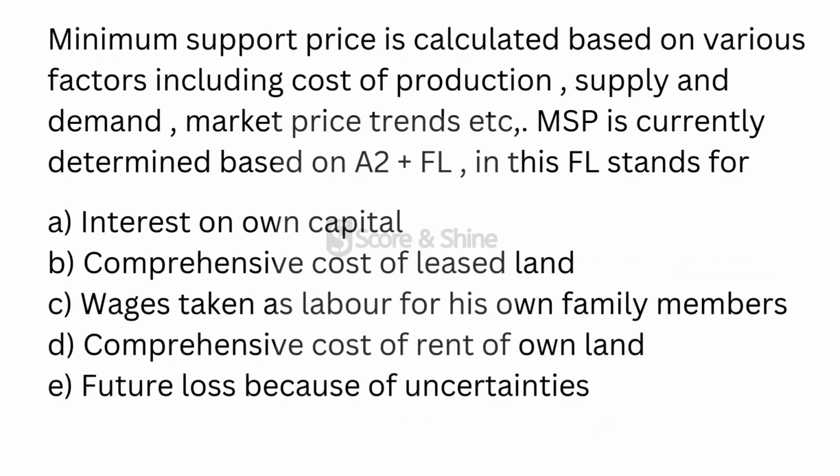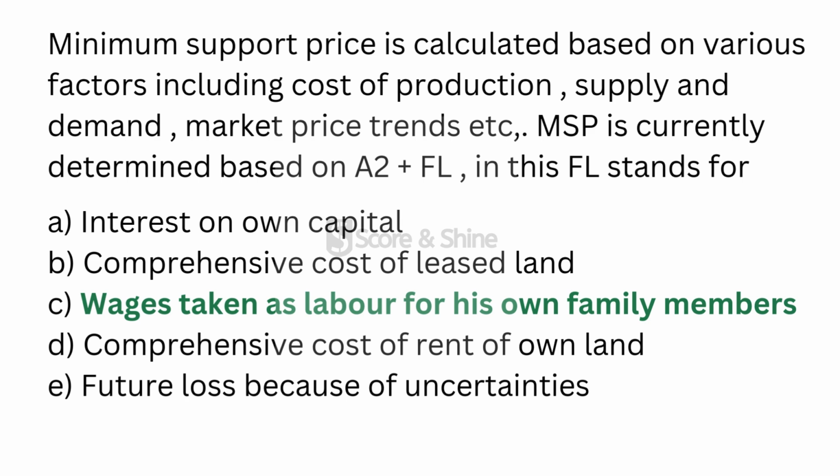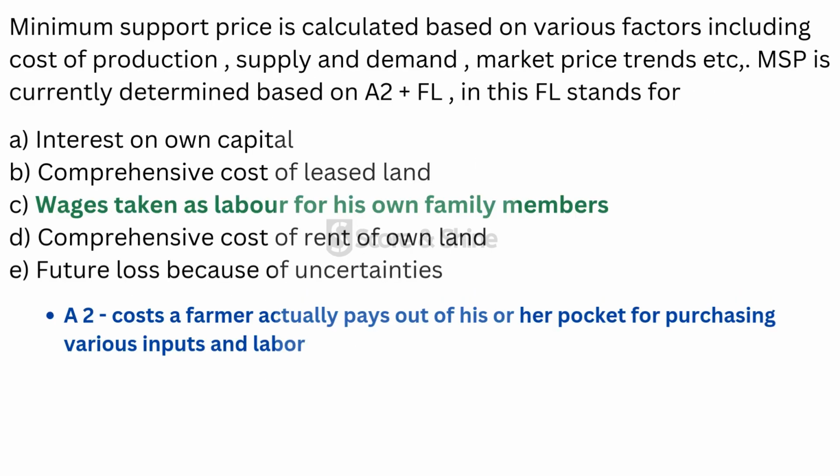Moving to the next question, minimum support price is calculated based on various factors including cost of production, supply and demand, market prices, trends, etc. Minimum support price is currently determined based on A2 plus FL. In this, FL stands for the wages taken as labor for his own family members. Here A2 refers to the cost a farmer actually pays out of his or her pocket for purchasing various inputs